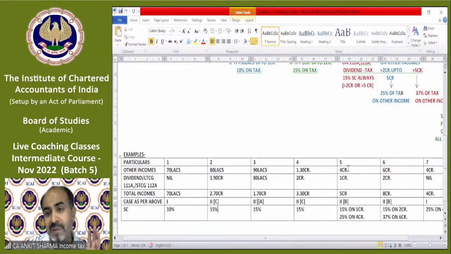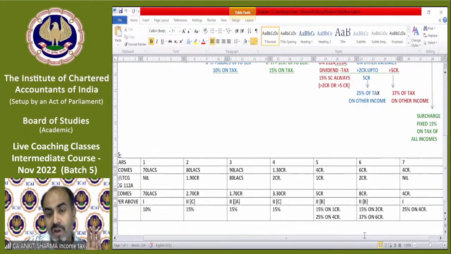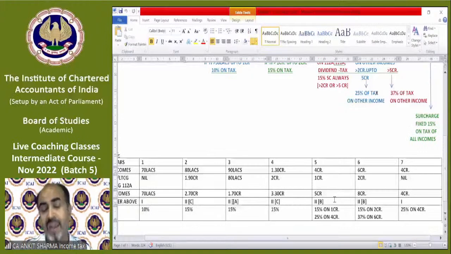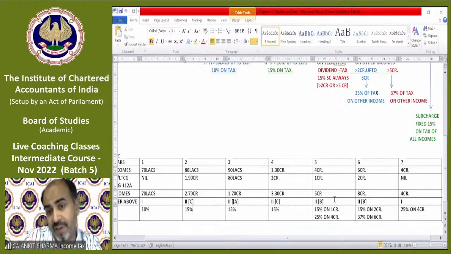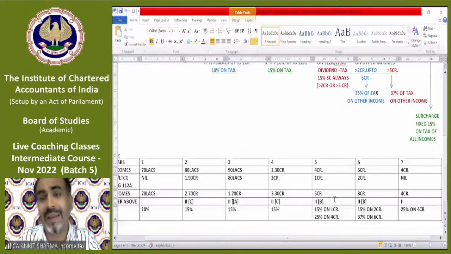So now example number 5 says that your other income is 4 crore, and special category income is 1 crore. So now your income exceeds 2 crore without including the special category income. So if your income exceeds 2 crore without including the special category income, that case will fall in category 2 and case number B. So in that case, the special category income surcharge rate will always be 15%, and the other category income, our normal income, is exceeding 2 crore up to 5 crore. That means 4 crore. Then the surcharge rate will be 25%.